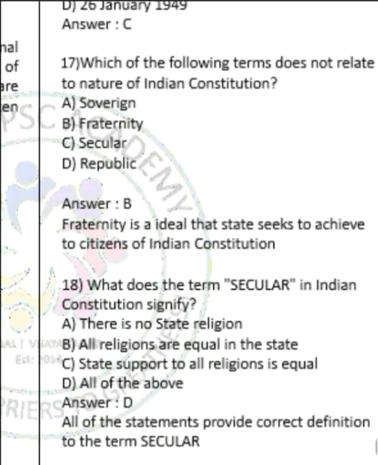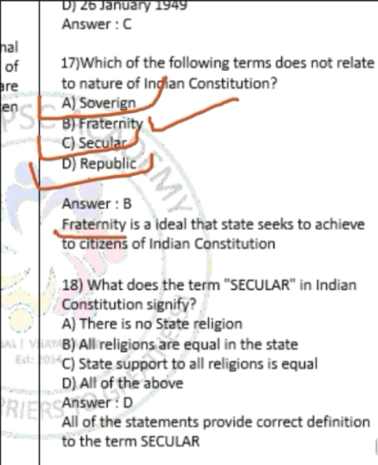Question number 17. Which of the following terms does not relate to the nature of the Indian Constitution? The correct answer is option B, fraternity. The terms sovereign, secular and republic describe the nature of the Indian Constitution, whereas fraternity is the ideal that the state seeks to achieve for the citizens of India. So option B is the correct answer here.